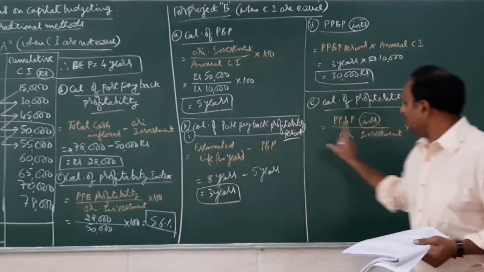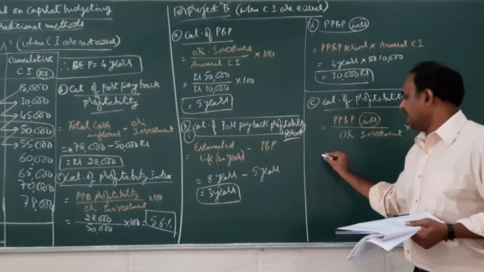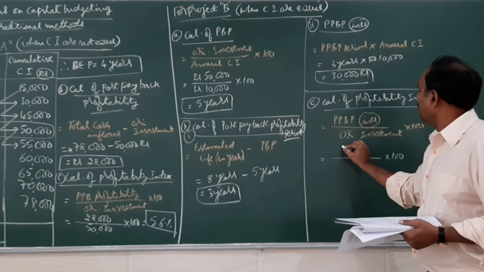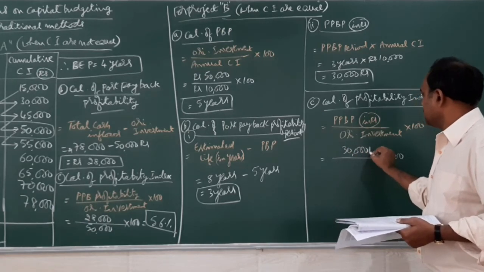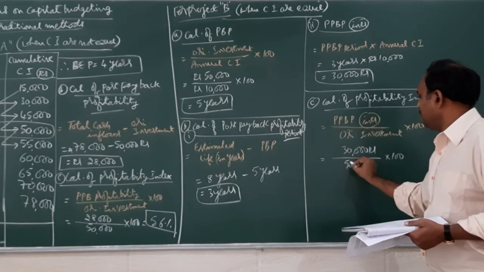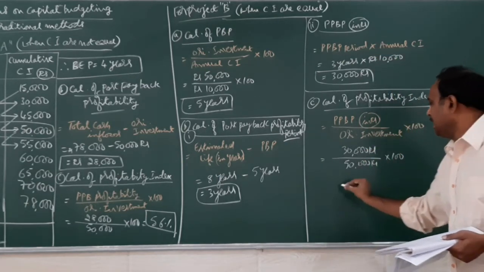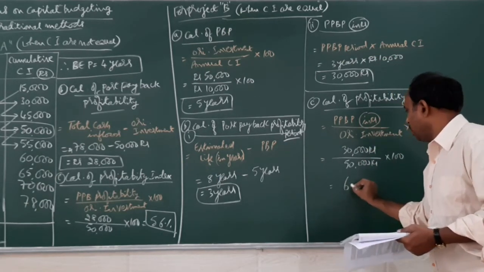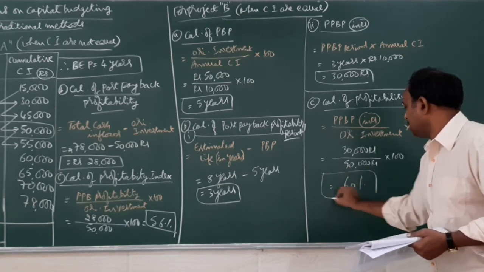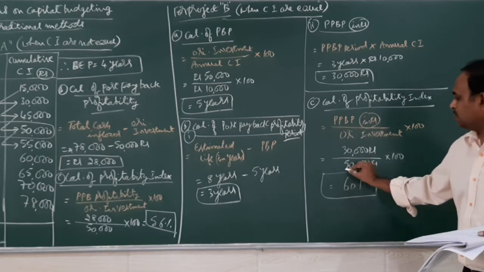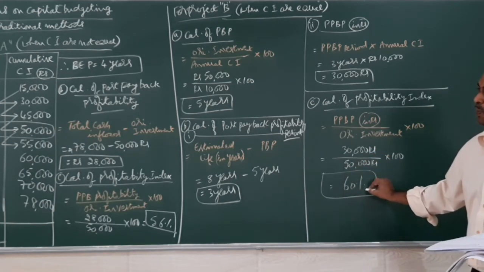Same formula there and here, whether cash is equally received or not equally received, the formula remains same. Original investment 50,000 and the post payback period profitability is 30,000. So when you do, you are going to get 30% profit. Oh, sorry, 60% profit. So 30,000 divided by 50,000, 60% profit.